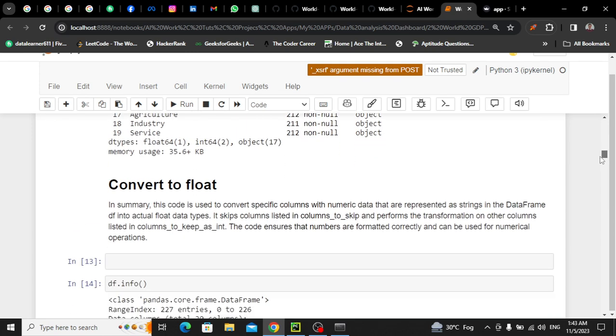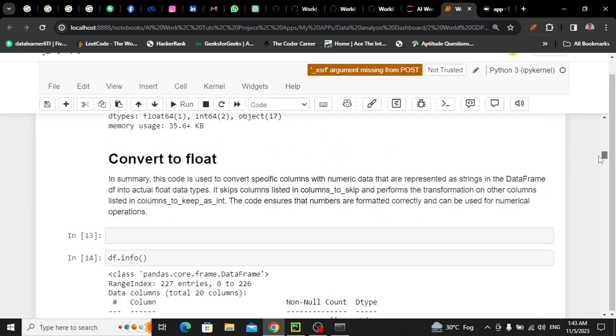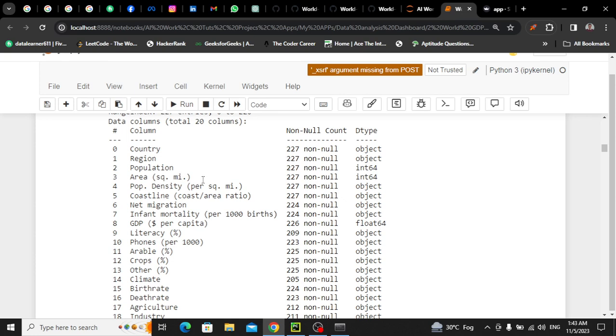All right, so meaning we have to convert to float, but we don't need it for 4 columns, because they are okay.